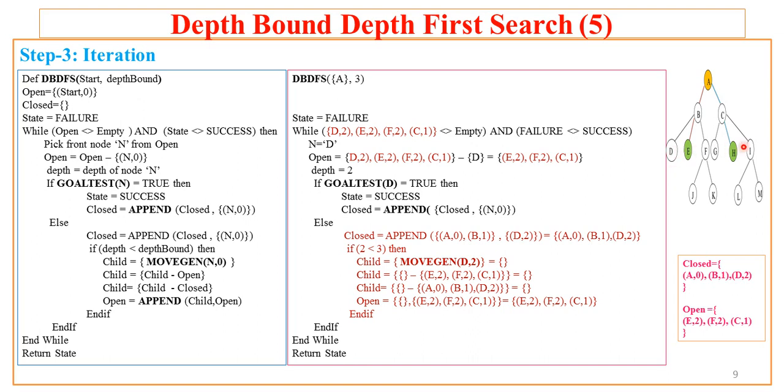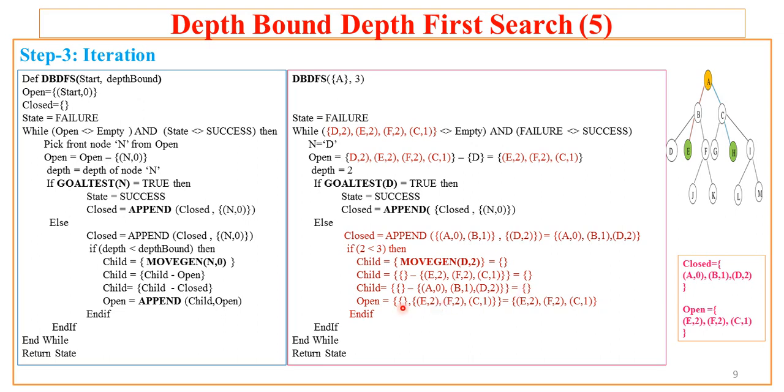That means if we see the state space here, let us focus here. So D doesn't have any child. So moveGen will return nothing. Now from this child which doesn't have anything, whatever is there in the open, that is removed. So there is nothing to be removed from the child. Similarly, from the child, whatever is there in the closed, that is removed. So there is nothing to remove in the child because child is empty. So this empty list is appended at the beginning.